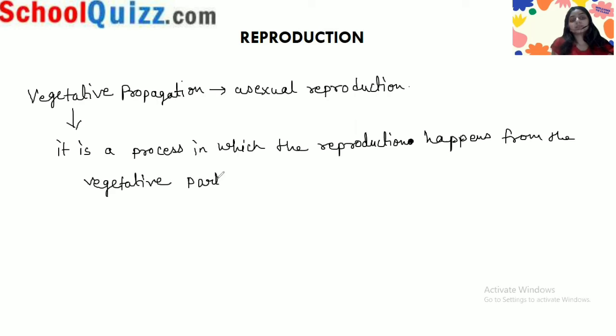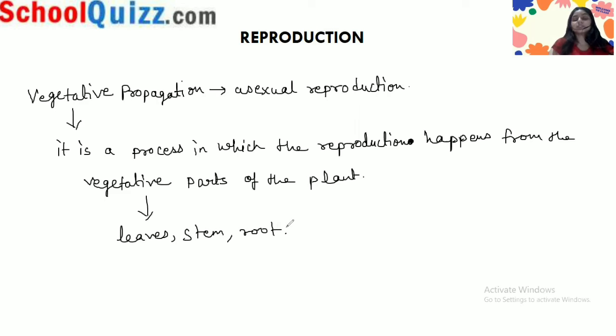So what are the vegetative parts of the plant? Like leaves, stem, root. So these are the vegetative parts.